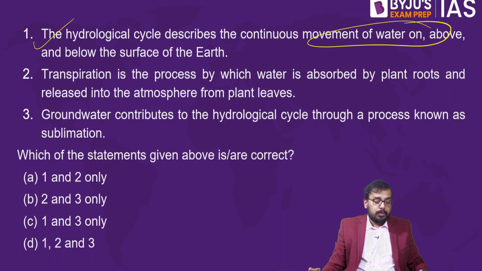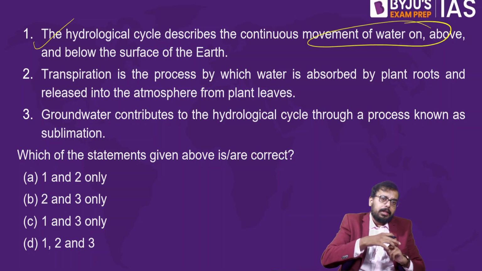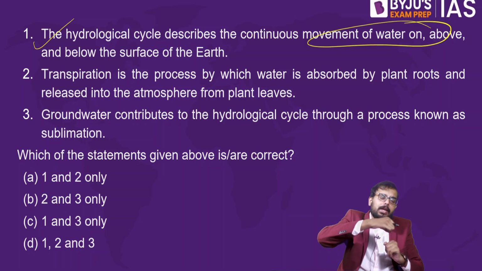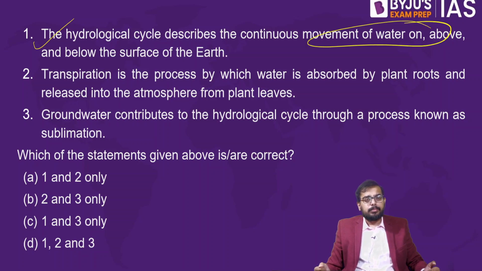So what about the next one? Transpiration is the process by which water is absorbed by the plants and released into the atmosphere from plant leaves or say tree leaves. What do you think? Is it true? Transpiration is a process where the plants absorb water from the roots and then release it into the atmosphere. Is that the meaning of transpiration? Yes, that's the meaning of transpiration.